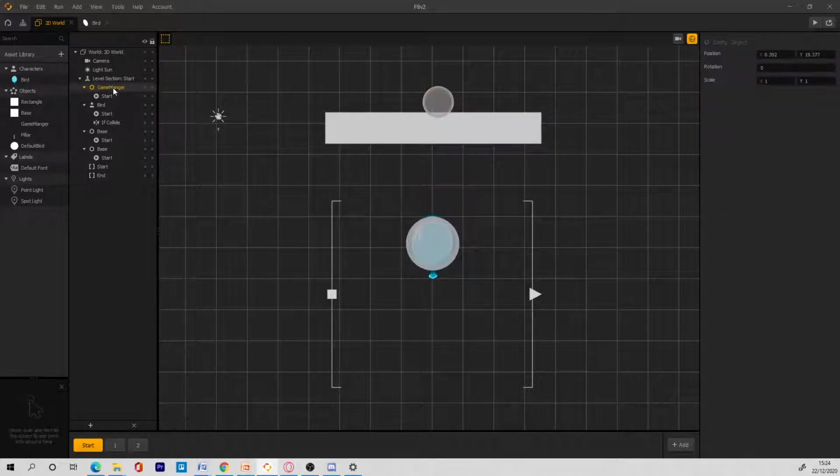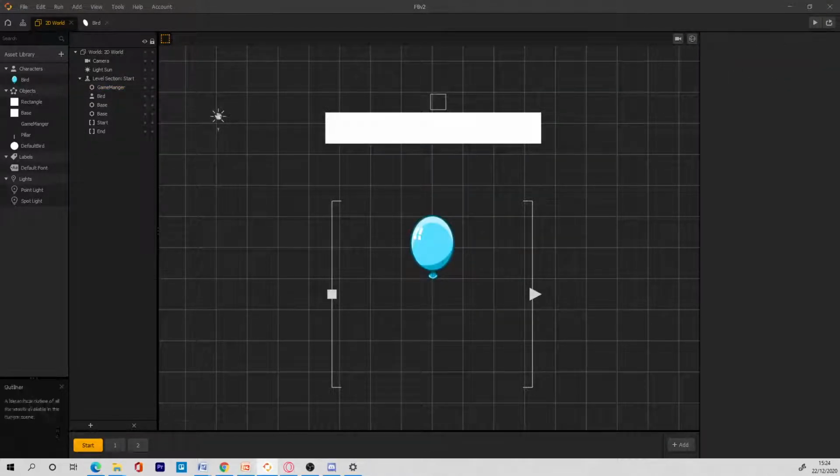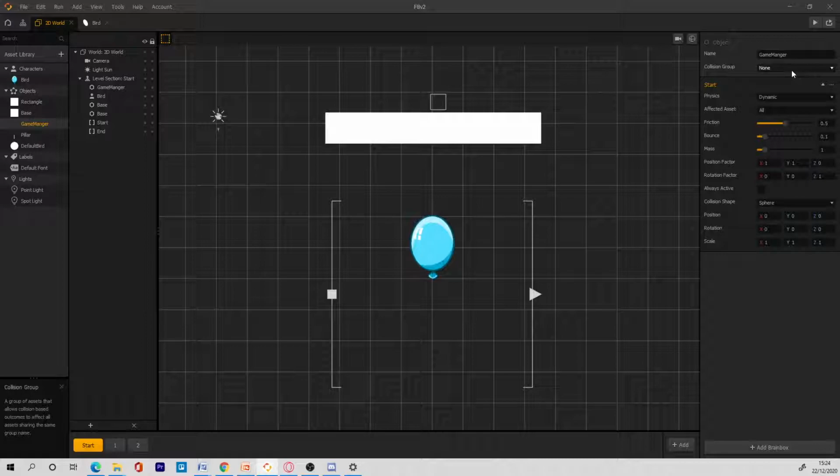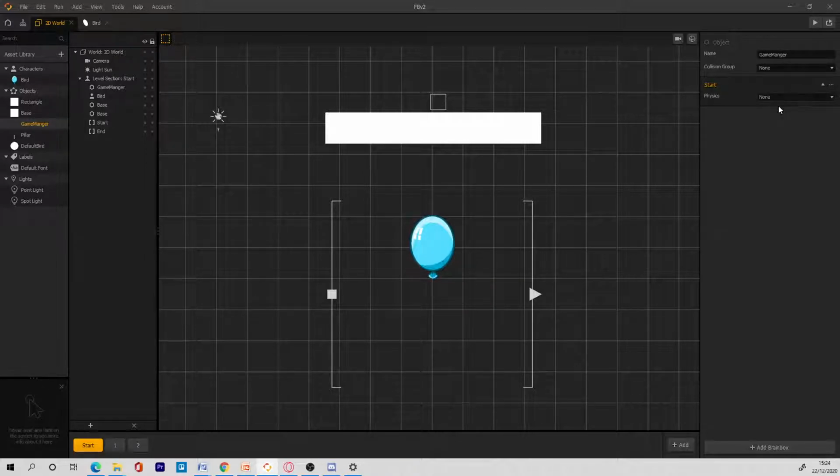So now we can just, yeah. My start manager does not need any collision, to be honest. I can just go to my start manager and set it to none. Yeah, just let me remember. It's so handy.